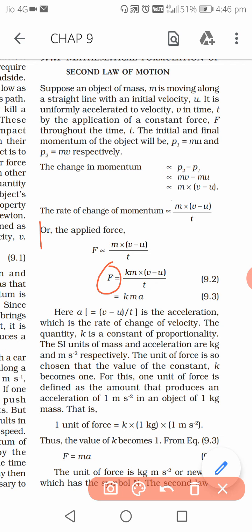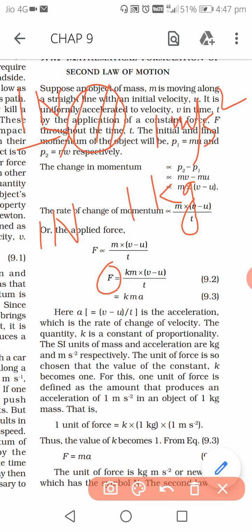Suppose on an object of mass 1 kg we apply a force of 1 Newton. The object will undergo some acceleration, and it is found that the acceleration is 1 meter per second square. So force is 1, mass is 1, acceleration is 1.